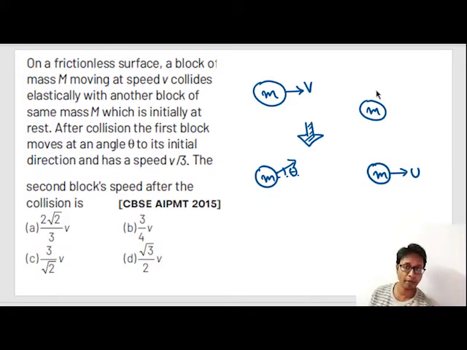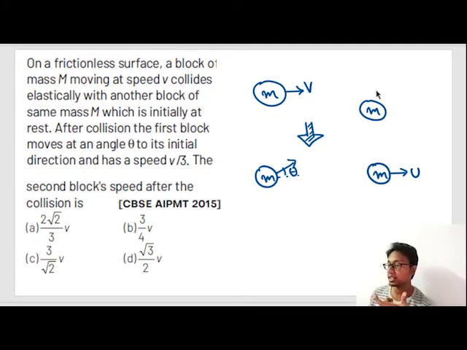Conservation of momentum is valid for all three types of collision. But for elastic collision, there is one other thing applicable: conservation of kinetic energy of all bodies. So only for elastic collision, the kinetic energy of all bodies will be conserved.